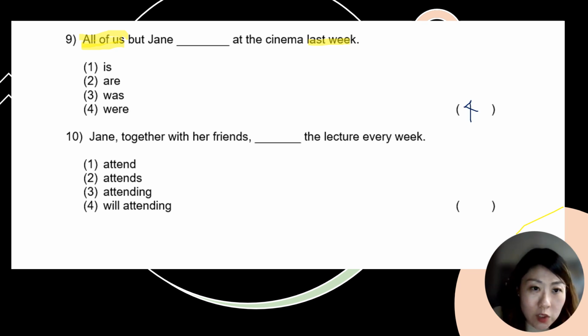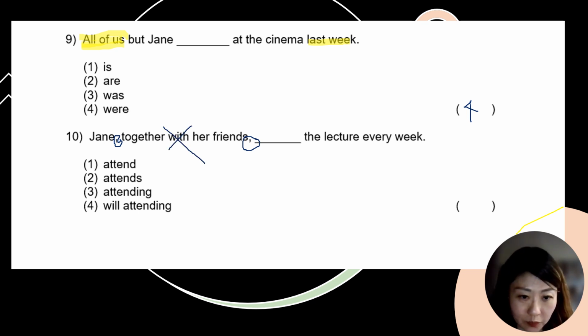Last but not least, question number 10. So if you recall just now earlier on, I had told you that extra information is enclosed within 2 commas. Now in this case it is together with her friends. We are not going to look at it. We call this extra information. At the same time, we are also going to use our highlighter to highlight every week.